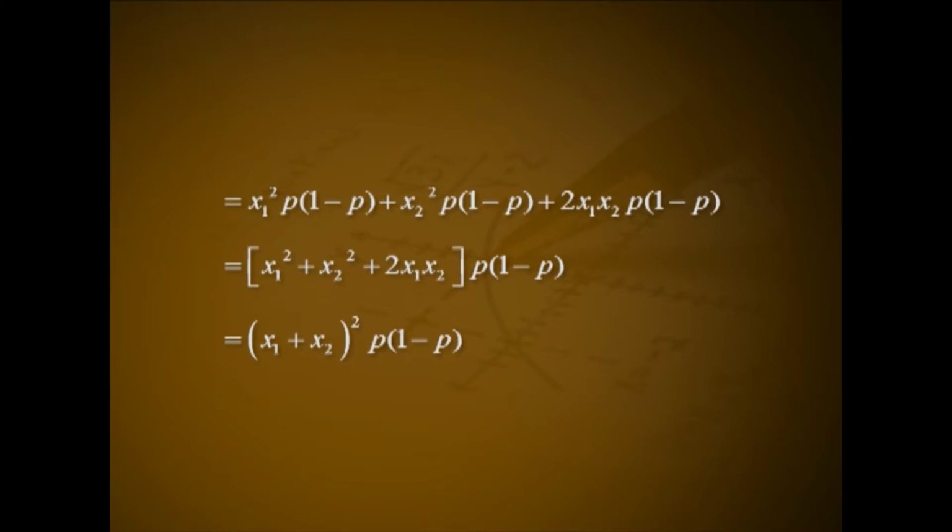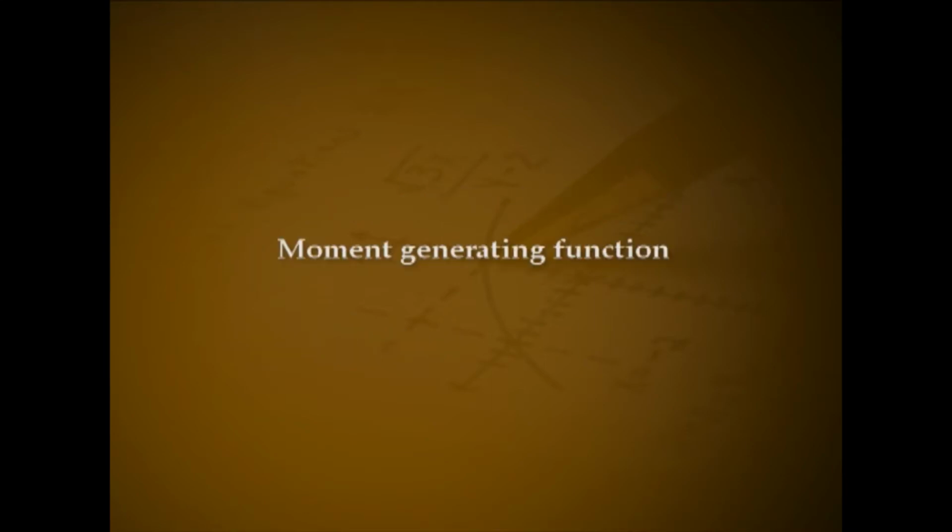That is equal to x1 square p into (1 - p) plus x2 square p into (1 - p) plus 2 x1 x2 p into (1 - p). That is (x1 square plus x2 square plus 2 x1 x2) into p into (1 - p), that is (x1 plus x2) the whole square p into (1 - p). Moment generating function: M_X(t) = expectation of e raised to tX, that is equal to summation over x of e raised to tx into probability of capital X equal to small x, that is e raised to t x1 into P(X = x1) plus e raised to t x2 into P(X = x2), that is e raised to t x1 into p plus e raised to t x2 into (1 - p).